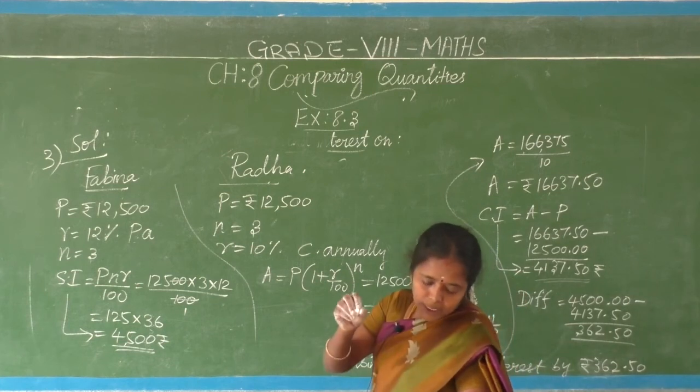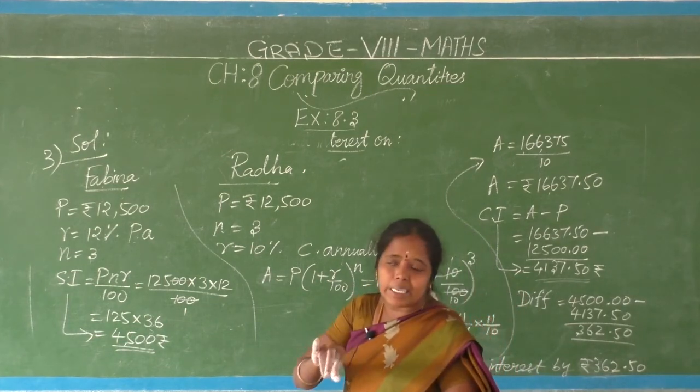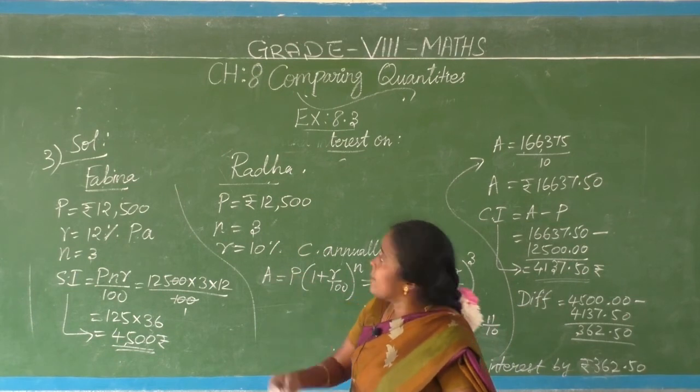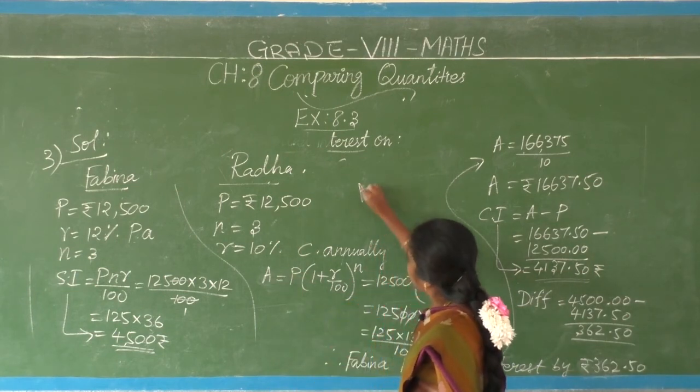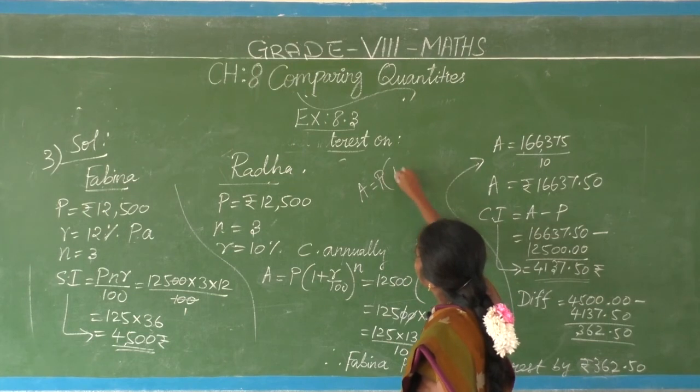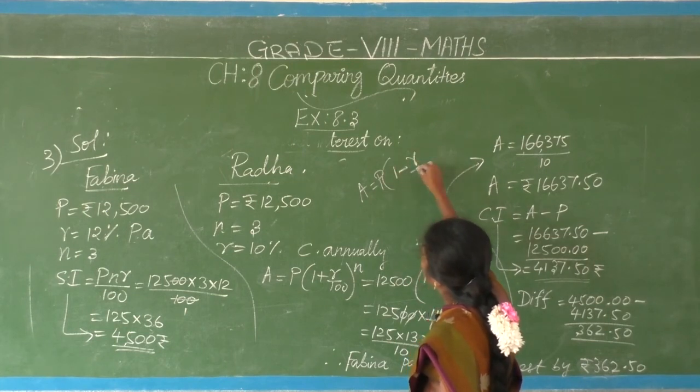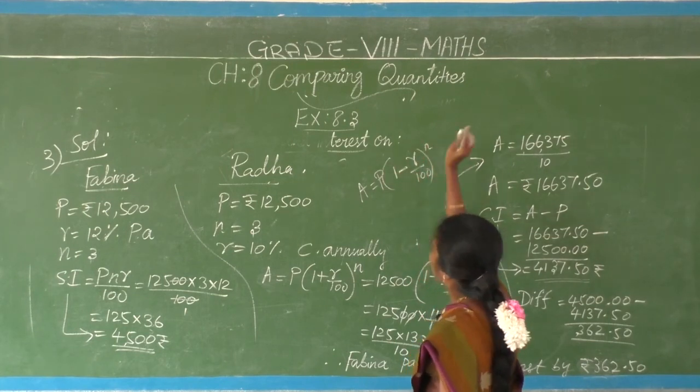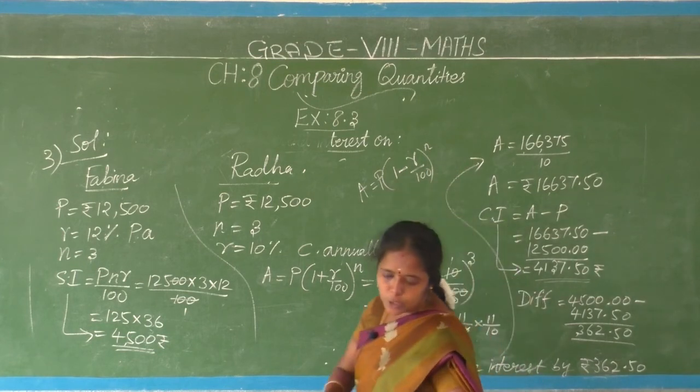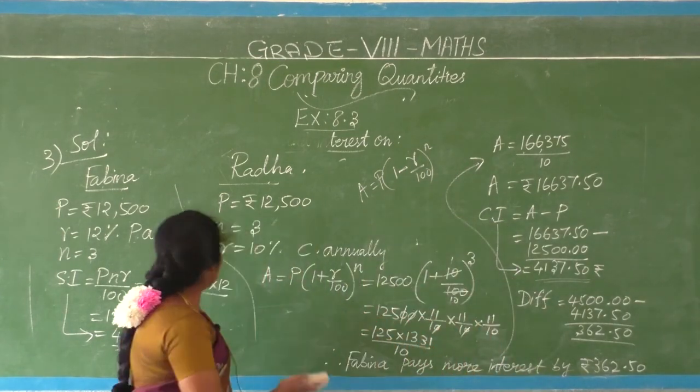Suppose if you see these words depreciated, decreased, reduced, it means there is a formula for finding amount at the time: P into 1 minus R by 100 the whole power n. Okay, using this I am going to solve the 12th question.